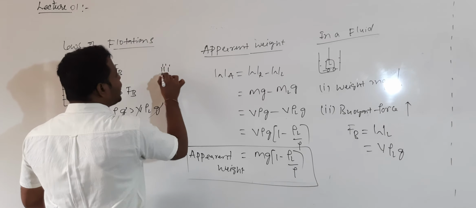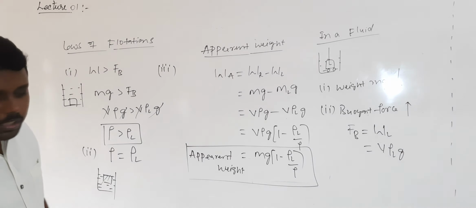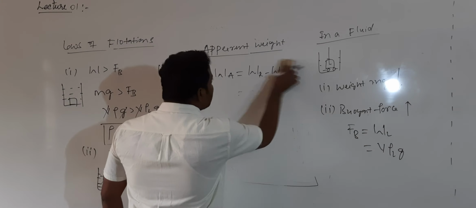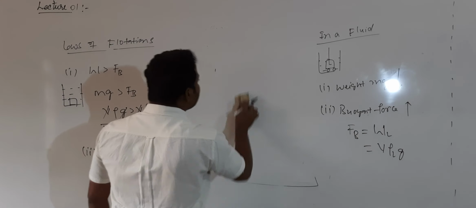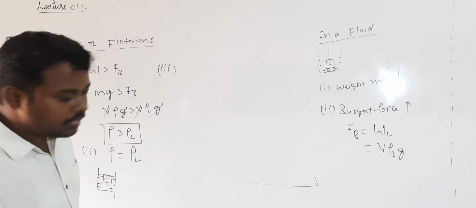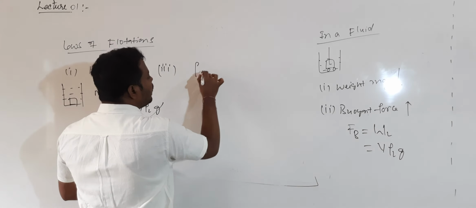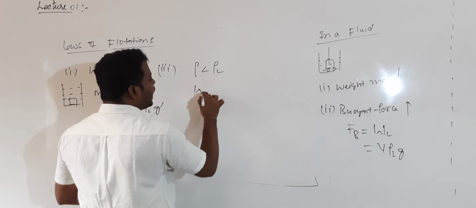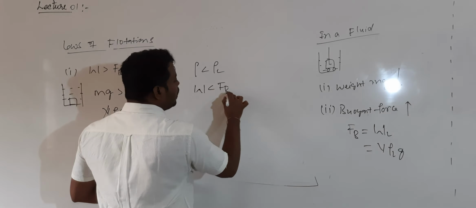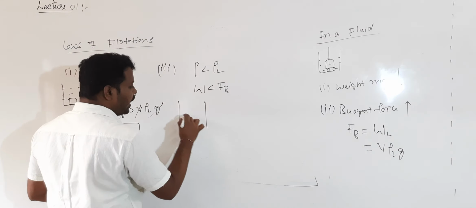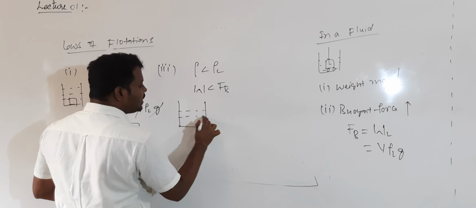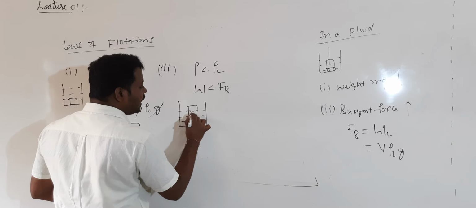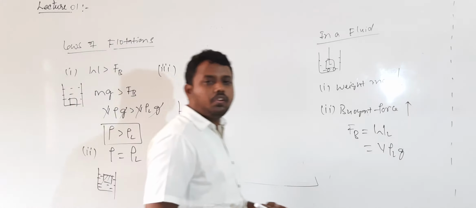And what about the third possibility? The third possibility is very important for us. Whenever the density of the body is less than the density of the liquid, if rho is less than rho L, meaning the weight of the body is less than the buoyant force, then the body will float. It will not sink. But the total body cannot be inside the liquid, so how will the body float?